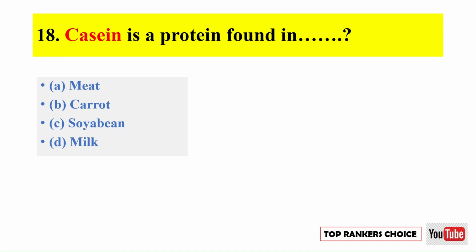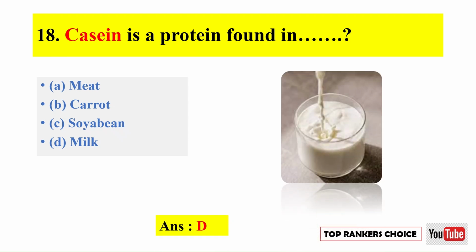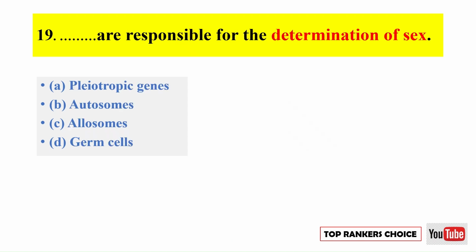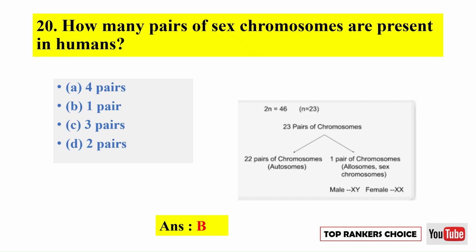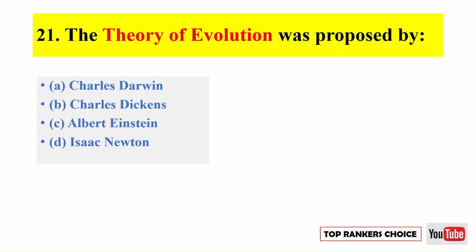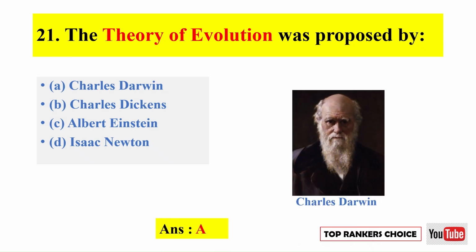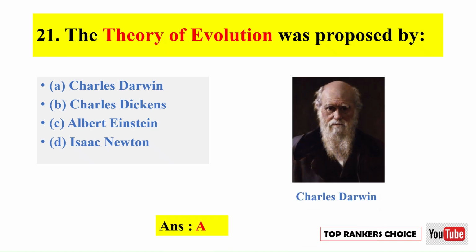Casein is a protein found in. Correct option is D. Milk. Which are responsible for the determination of sex? Correct option is C. Allosomes. How many pairs of sex chromosomes are present in humans? Correct option is B. 1 pair. The theory of evolution was proposed by. Correct option is A. Charles Darwin.